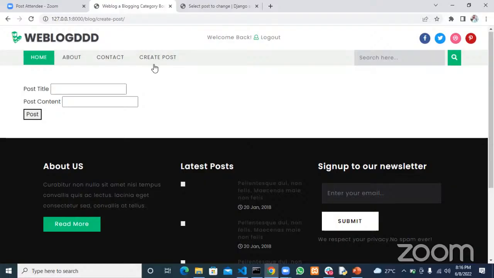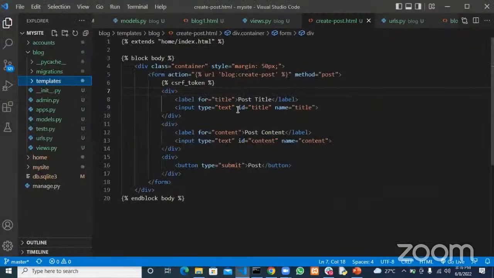This URL only exists when someone is logged in. If you have seen, I've logged in, that's why I'm having logout here. So this create post link only exists when someone is logged in. When you click on it, it takes you to this page, which has your post title and your post content, and a button to actually submit it. We've said that we want to submit all this data to our create post URL.